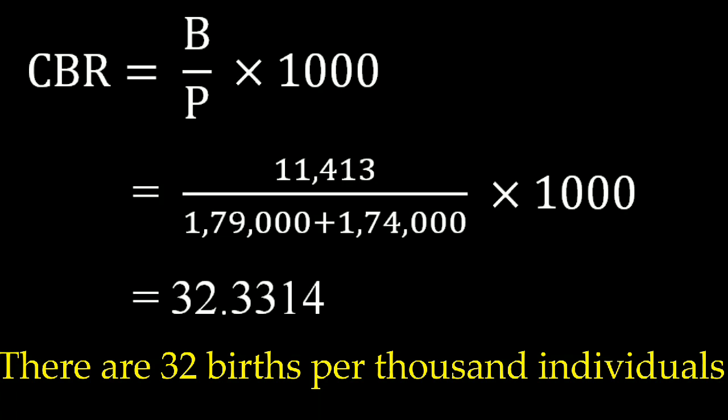So 11,413 divided by, add both the total values and write that value in the denominator and multiply it by 1000. Substitute, simplify, and you will get the final answer, which is 32.33.